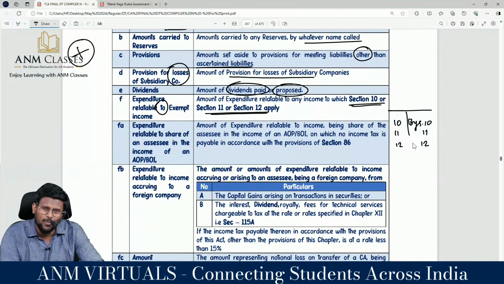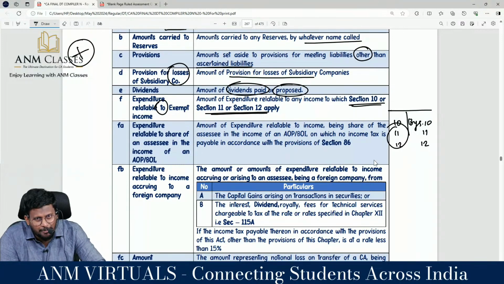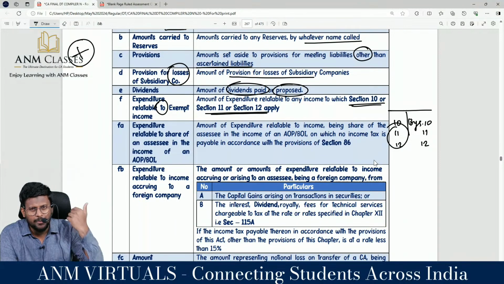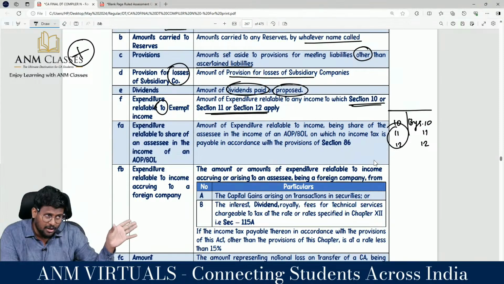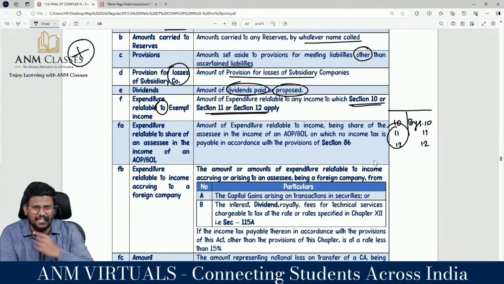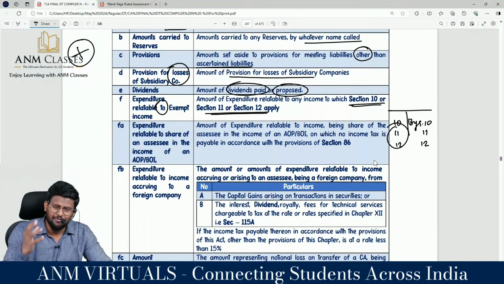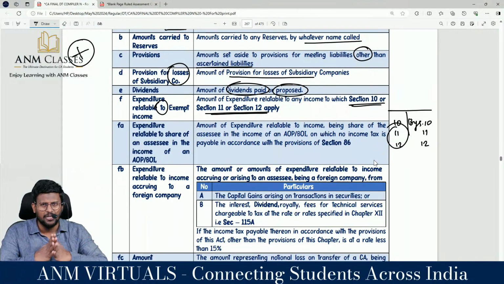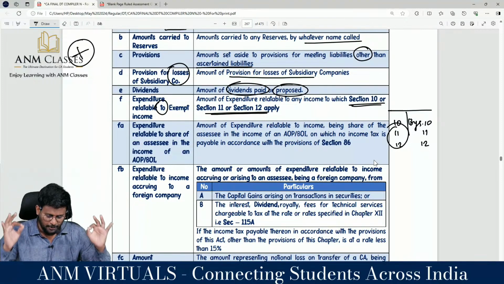And we are well versed with section 11 and 12. Section 11 and 12 is applicable to charitable trust or religious trust. Sir, this is a company which is doing business. If they are having any charitable income, then that has to be removed from the net profit because it is not their business income. And if they have incurred any expenses to get that charitable income, which is application, and if that application has been debited to P&L account, it should be added back. That story and all will not be applicable for the company.